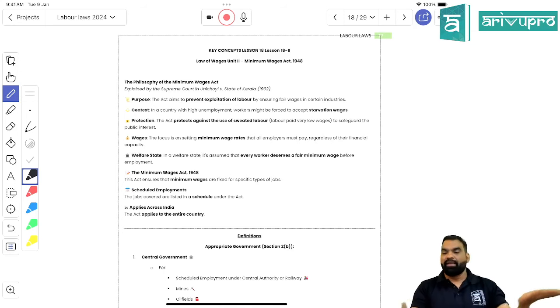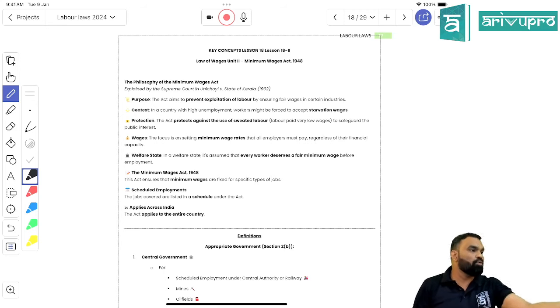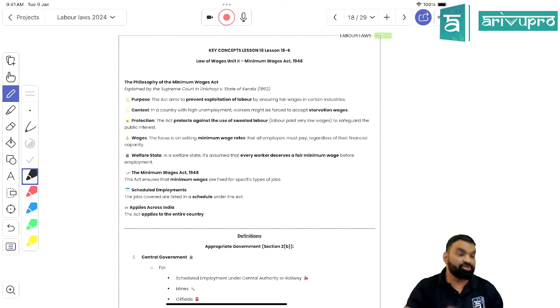If Reliance has its own hospital, Tata has its own hospital, Adani has its own hospital, so they can render those services in their own hospital and own schools, right? Or they can pay for the same, right? It's totally up to whom? The employer and the employee, the contract between them. Is it clear?